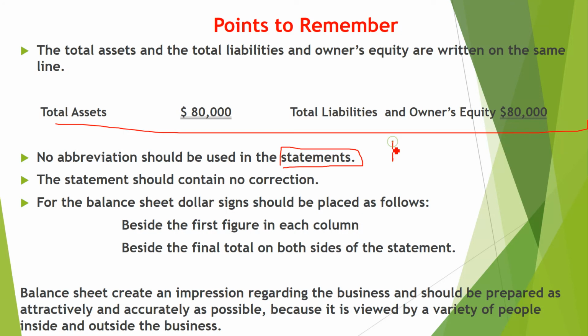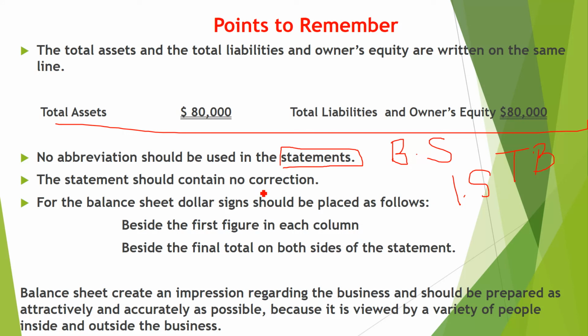If you are making a balance sheet, you cannot write down BS. Balance sheet, income statement, trial balance. No, right? You have to write down the complete word: balance sheet, income statement.